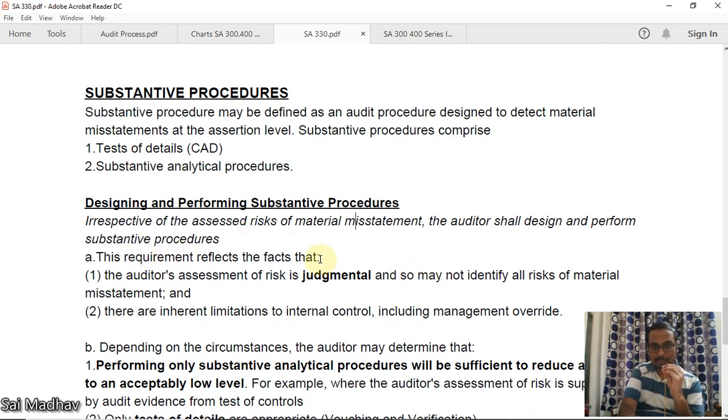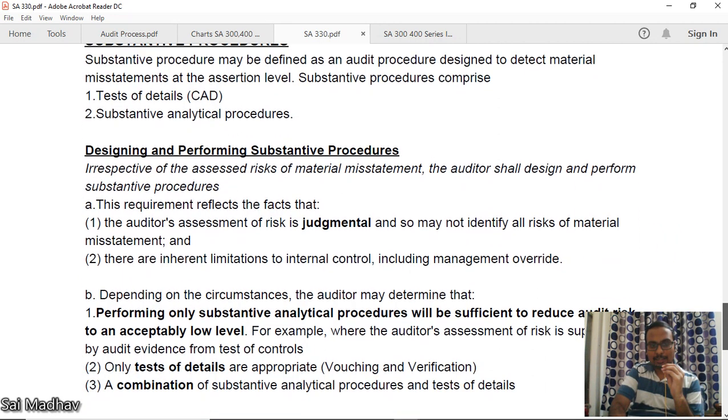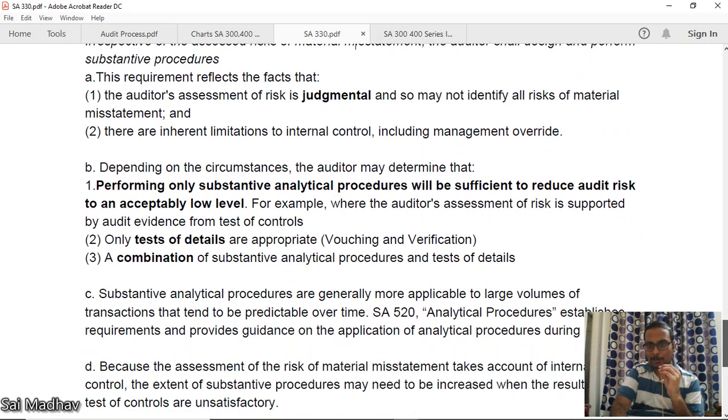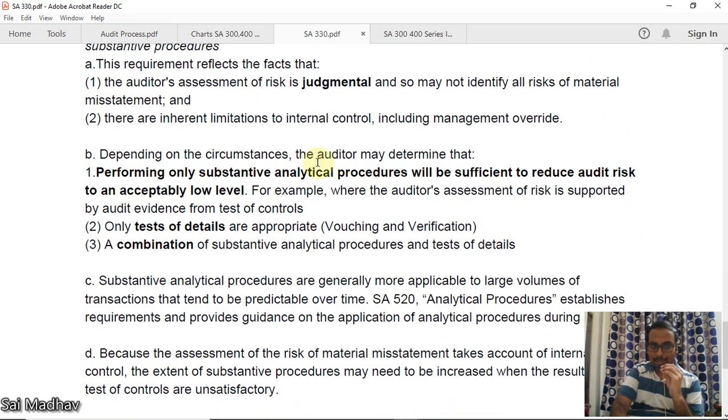This requirement reflects the fact that the auditor's assessment of risk is judgmental and may not identify all risks of material misstatement. Obviously, it is judgmental, right? There are inherent limitations to internal control, including management override. Okay, depending on circumstances, the auditor may determine that performing only substantive procedures will be sufficient to reduce audit risk to an acceptably low level.